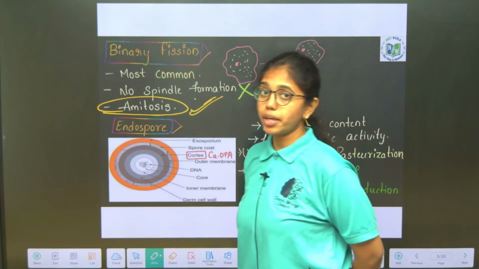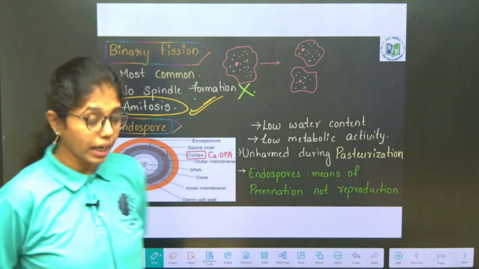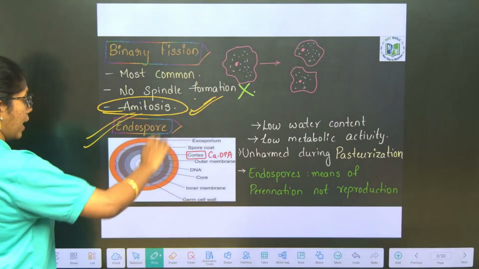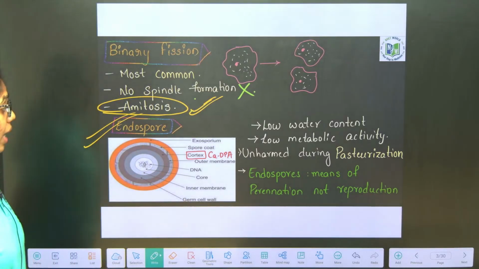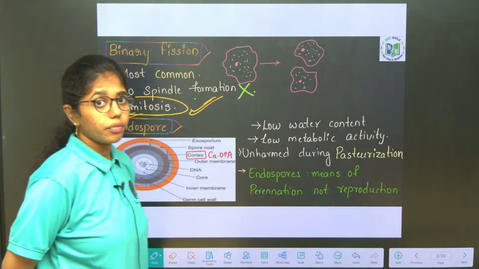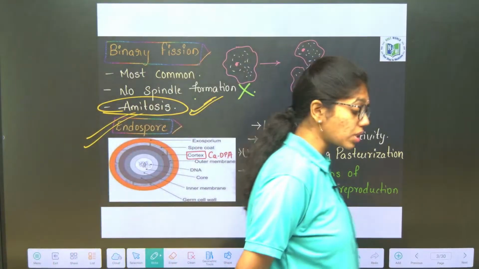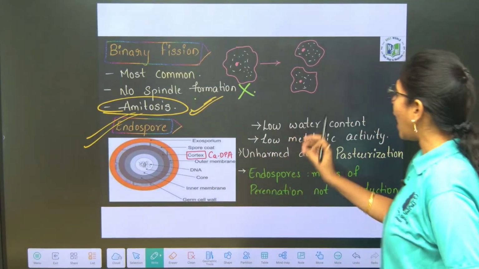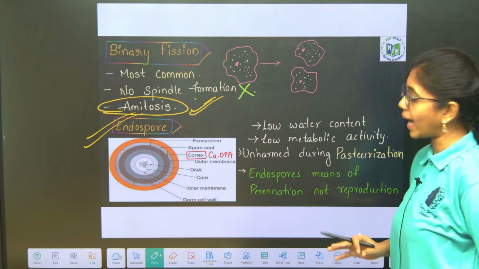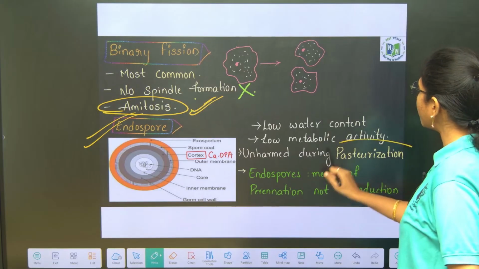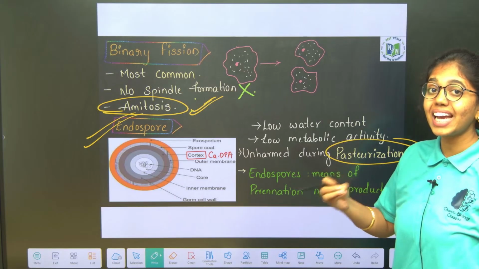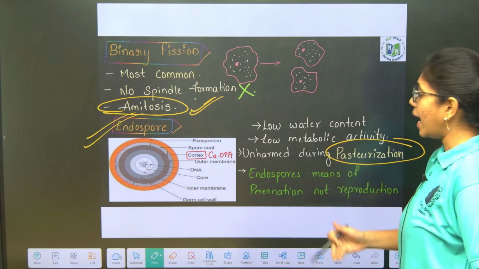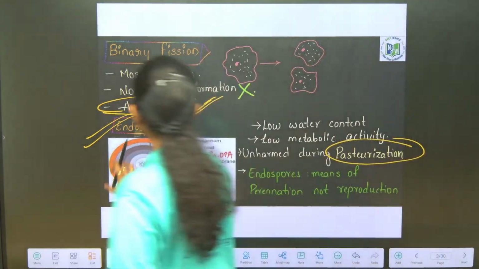And asexual reproduction during unfavorable conditions is through what? Endospores. Endospores are released whenever there are unfavorable conditions. Endospores have low water content and low metabolic activity. They are unharmed during pasteurization, that is heating at higher temperatures, and endospores are coated with many walls.